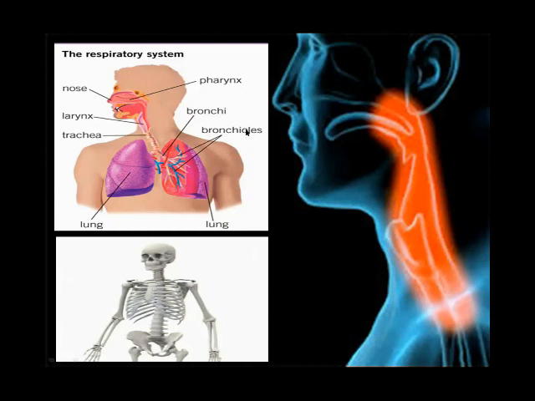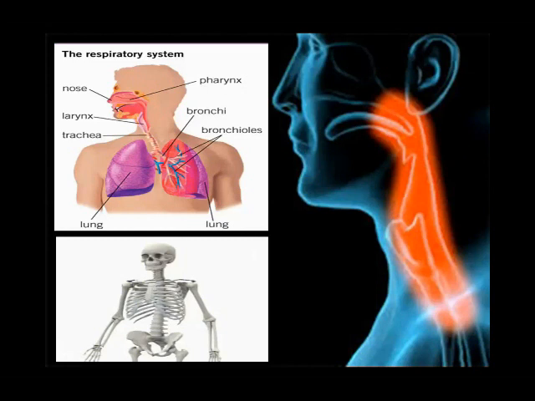In a newborn baby, 300 bones are present, and in an adult we have 206 bones in our body.